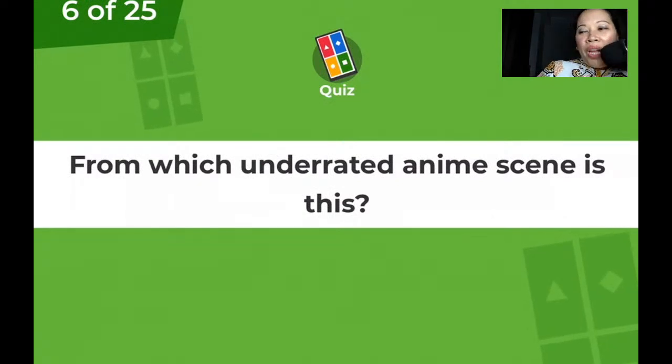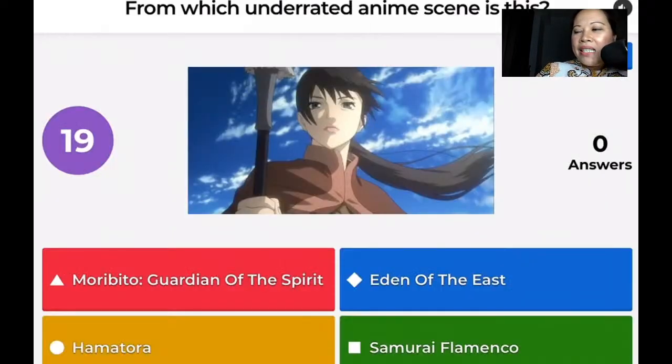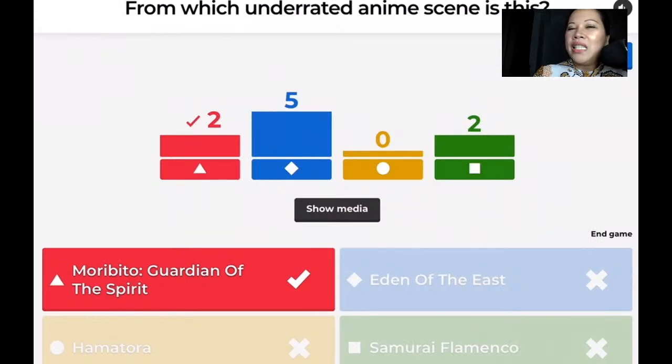Okay, next question. From which underrated anime scene is this? Yeah, as I was saying, if you would watch anime, please do choose the right animes, okay? Because there are some animes as well that there are scenes or contents that are not morally right for some of us.